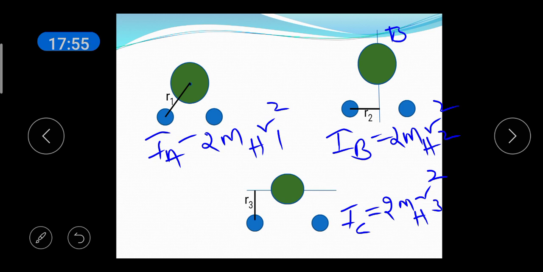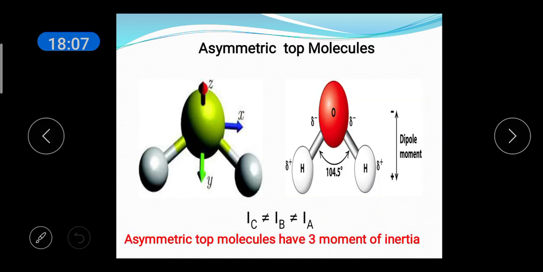All the moments of inertia are not the same. So, IA is not equal to IB, IB is not equal to IC. So, that is the asymmetric top molecule. IC is not equal to IB, not equal to IA. So, asymmetric top molecules have 3 moments of inertia.